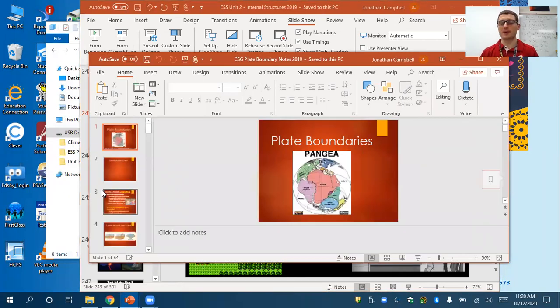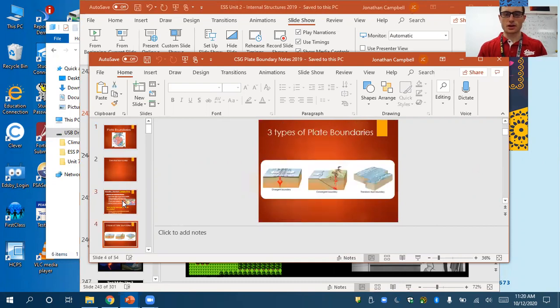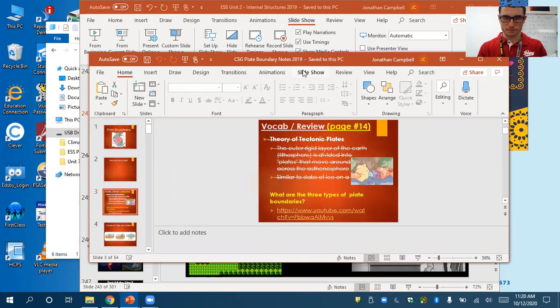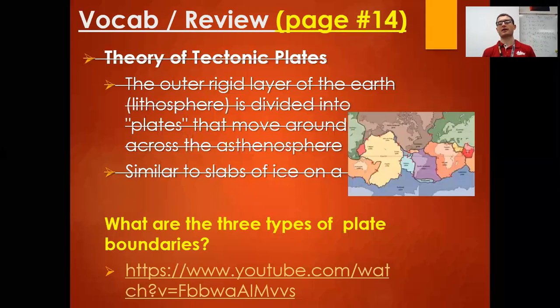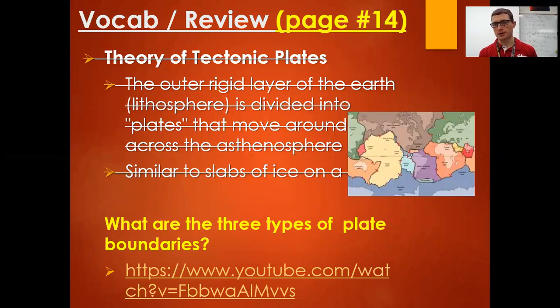So guys, basically on page 17, we're going to make 3 columns for each boundary type. That's not the exact thing I want. Okay. So on my first video, I just want you guys to write down on page 14, what are the 3 plate boundaries? Got to know what they are, and then we'll kind of list them out and write them out.